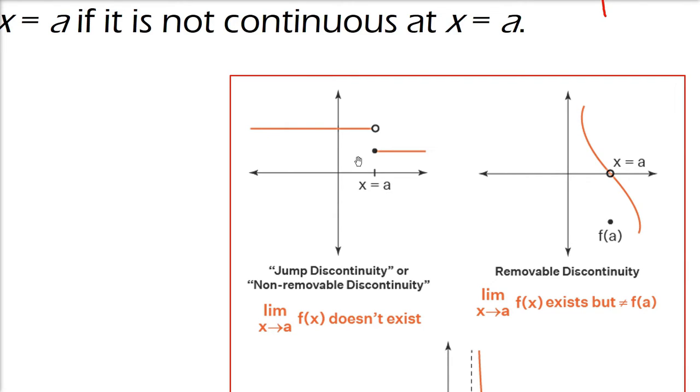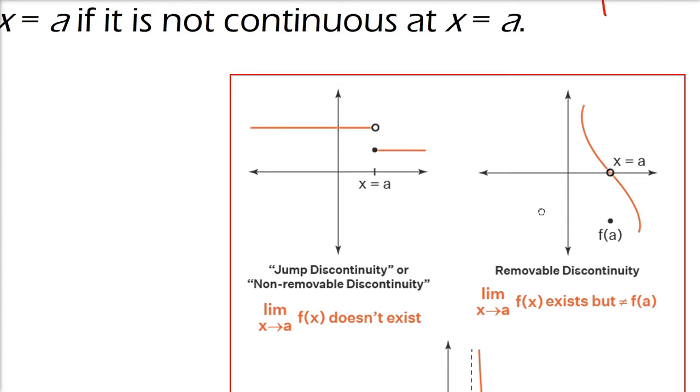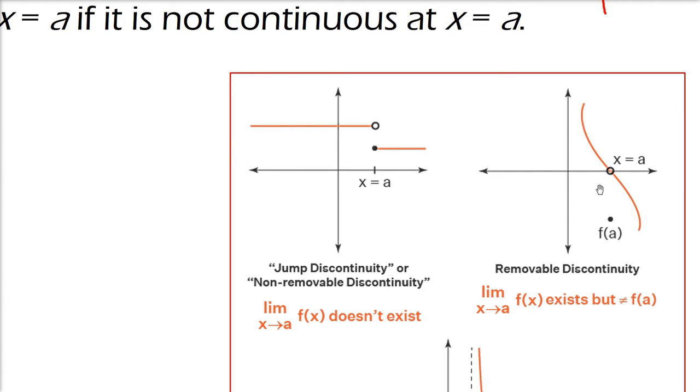So this is a kind of jump discontinuity, or we can call it a non-removable discontinuity. At x equals a, whatever you do, you will not be able to make this function continuous, because the limit as x tends to a of this function f(x) basically is a breakage function. You see, this limit doesn't exist. It is a step function. Second, I am showing you a removable discontinuity. You can see that this function has no breakage, but it totally depends on where you need to find out the discontinuity or continuity.